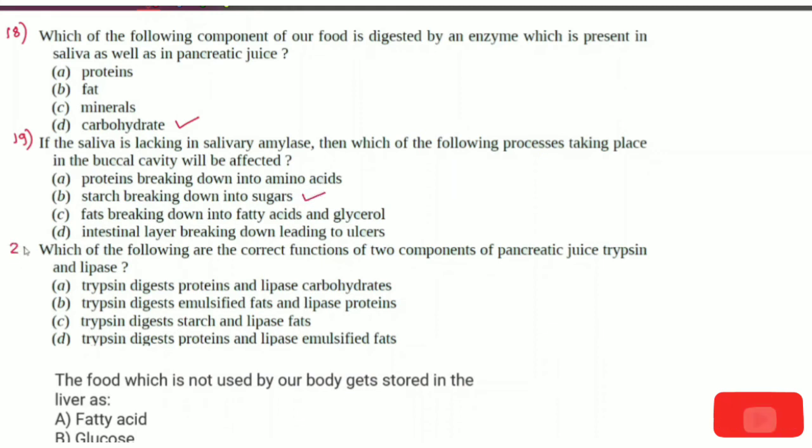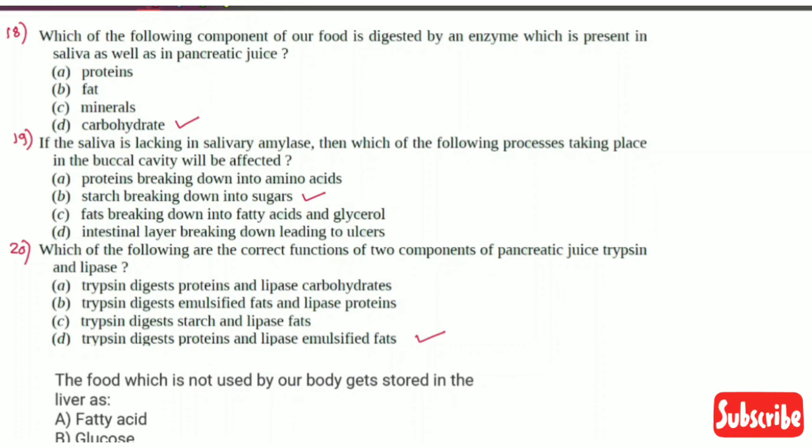We have the next question, number 20. Which of the following are the correct functions of two components of pancreatic juice, trypsin and lipase? Trypsin digests protein and lipase carbohydrate. Trypsin digests emulsified fat and lipase protein. Trypsin digests starch and lipase fat, or trypsin digests protein and lipase emulsified fat. We know that trypsin enzyme acts on protein, whereas lipase enzyme acts on fat. So option D is the correct answer.